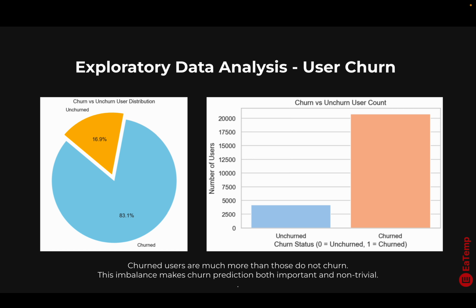Here comes the EDA for the user churn part. We can see that the churned users are much more than those who do not churn, occupying almost 84%. So this imbalance makes churn prediction both important and non-trivial.